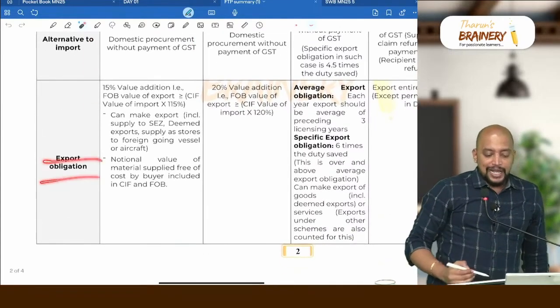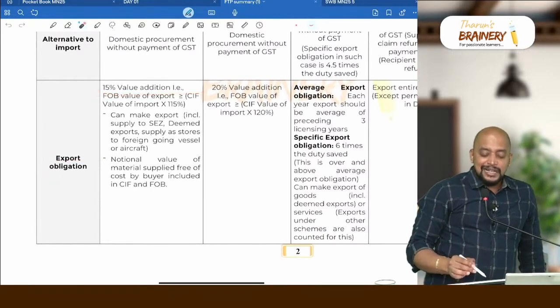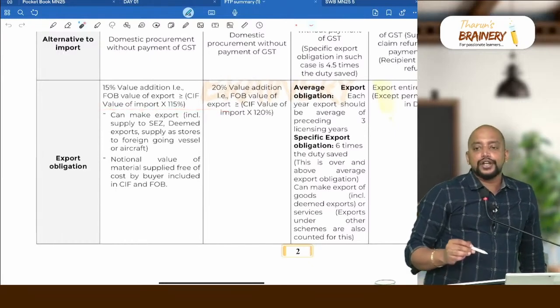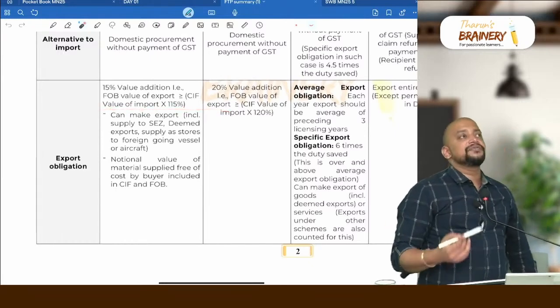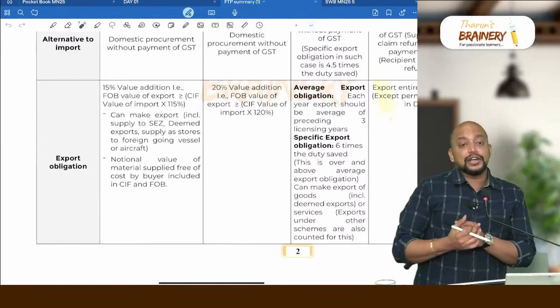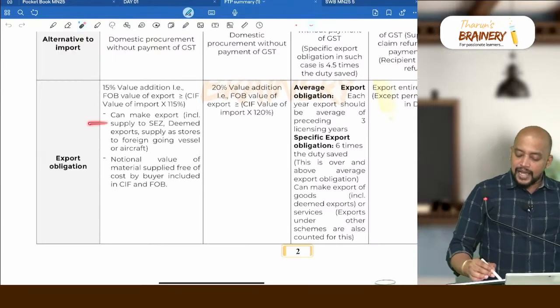And the export obligation. So what is the export obligation? 15% value addition, that is, the FOB value of export should be greater than or equal to the CIF value of import into 115. For example, if the import value is 1 lakh, what should be the export value? It should be greater than or equal to 1,15,000.